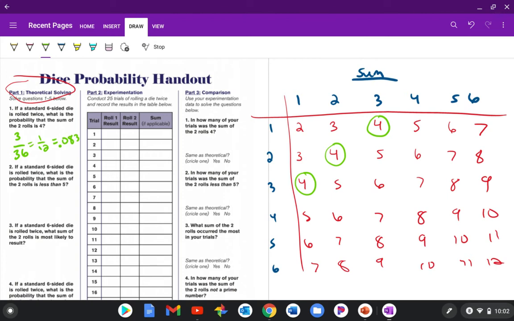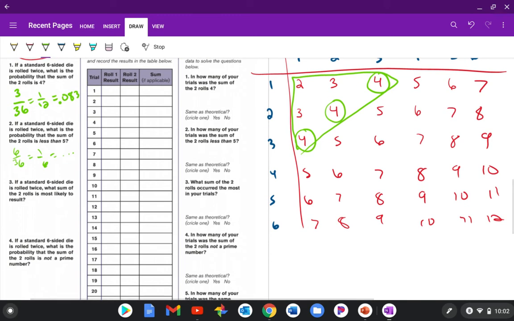So the next one, if you roll a standard die twice, what is the probability the sum is less than 5? So you're going to find all of them where it's going to be less than 5, which would be these over here. So 1, 2, 3, 4, 5, 6. So you would have a 6 out of 36 chance. And so you can get it from there, 1 out of 6, figure out what that is as a decimal. So that's what you're going to be doing on the theoretical.